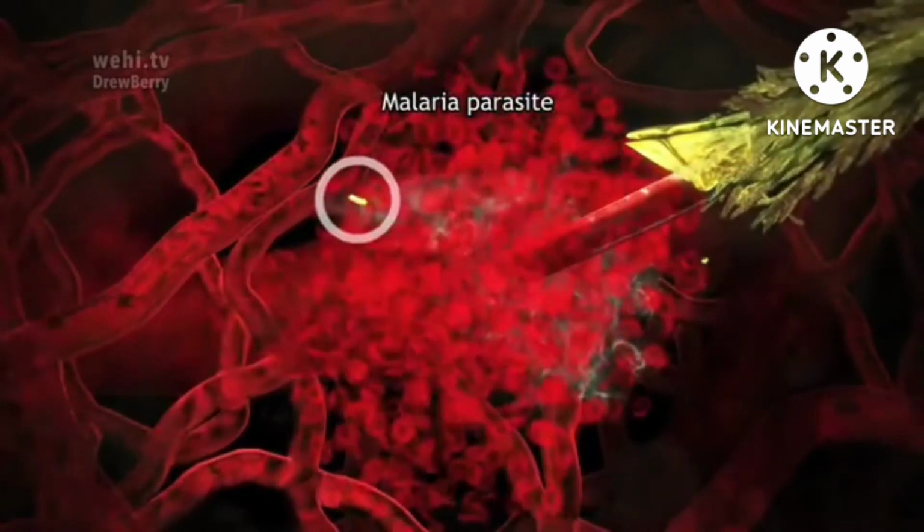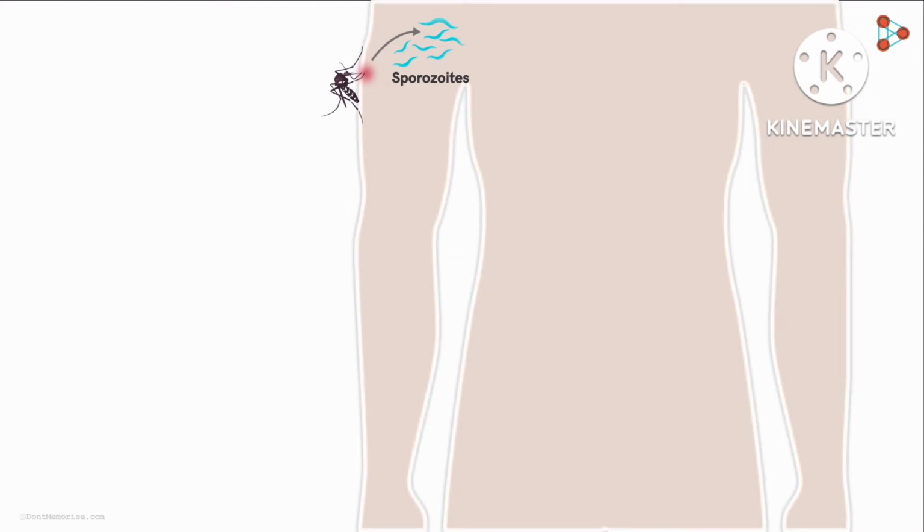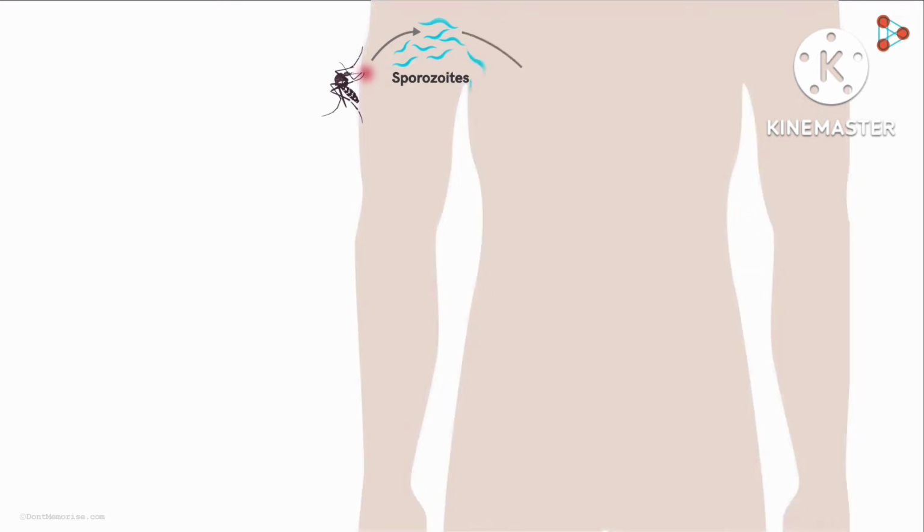Sporozoite is a stage in the life cycle of the Plasmodium. At this particular stage, they are capable of causing an infection in the human body. How do they do that? Once they enter the bloodstream of the human, they eventually reach their target, and that target is the liver.